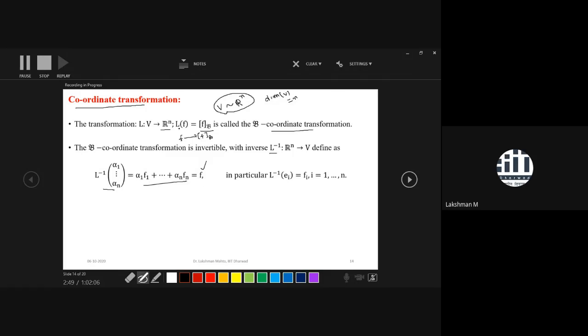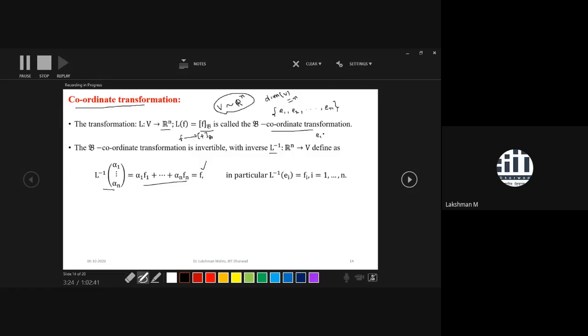So suppose Rn, what is the basis of Rn? Rn has several bases, but the most important basis is the standard basis. A standard basis of Rn is e1, e2, e3 up to en. In the vector class, I had already mentioned that the ei are standard unit vectors. That means e1 has 1 at the first place and all other entries are 0.